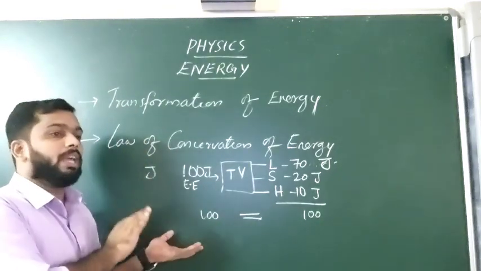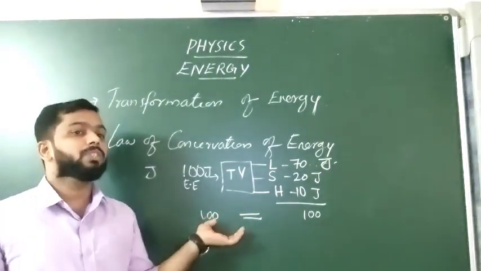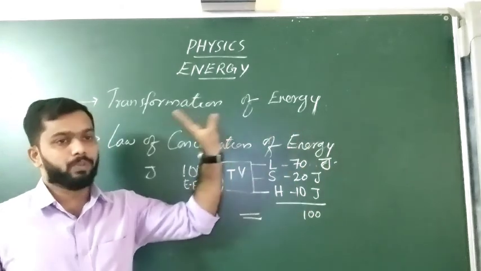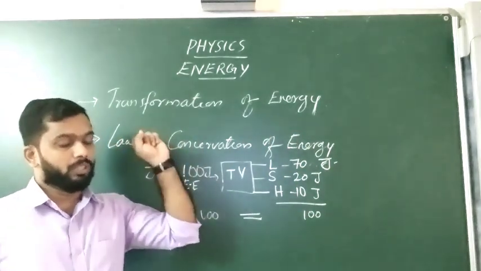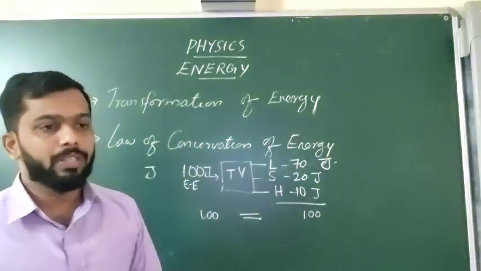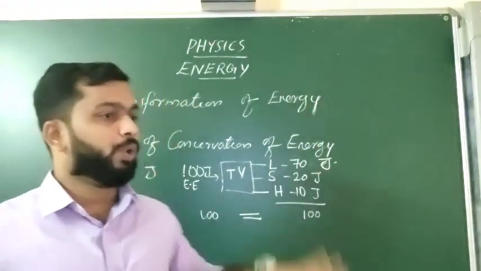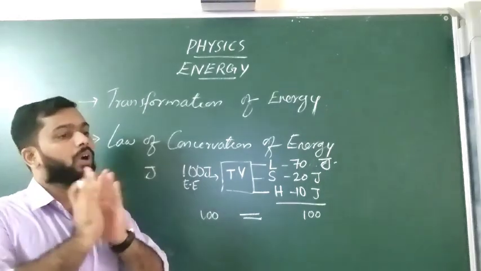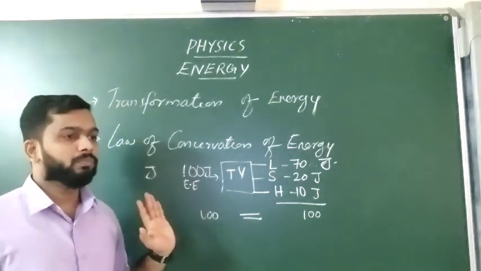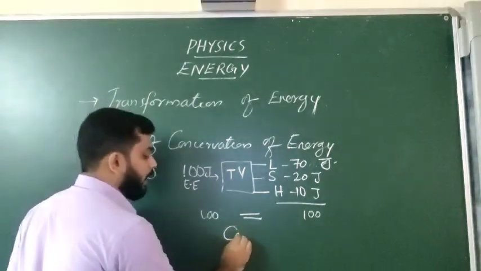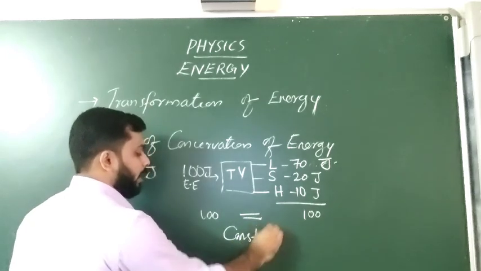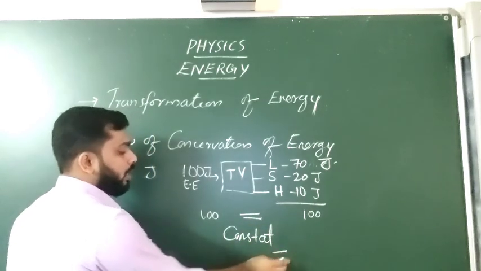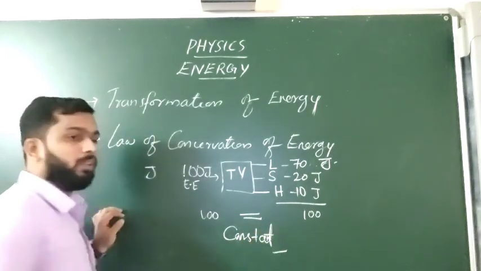How much energy we apply, that much energy we will get as output. When we consider the total universe, the energy of the total universe will always be a constant value. We do not know the value, but we are saying that the entire energy will always be a constant value.